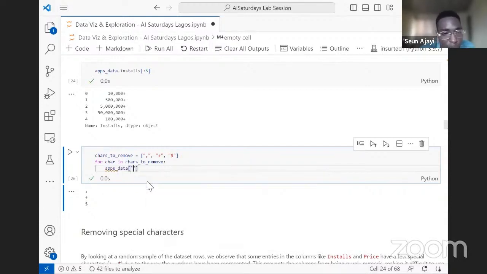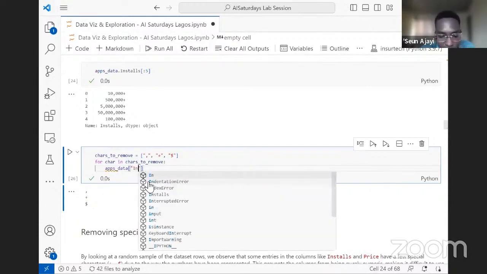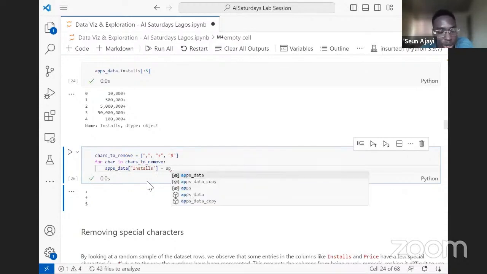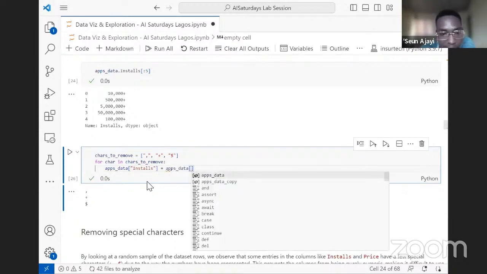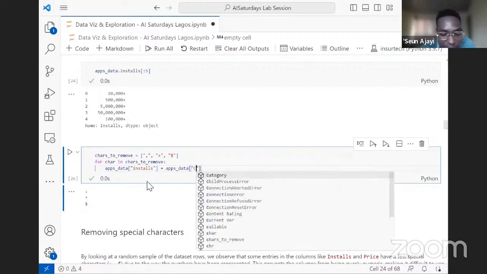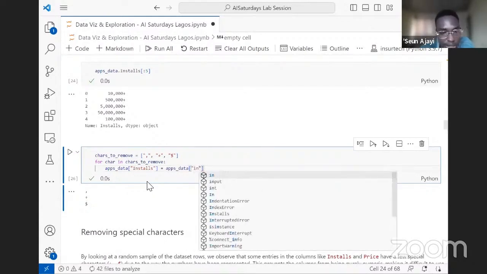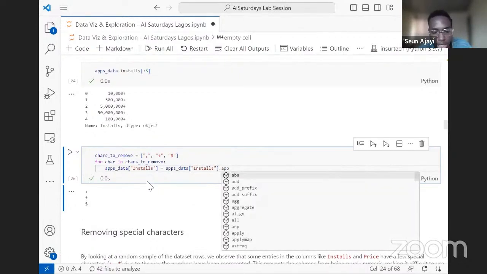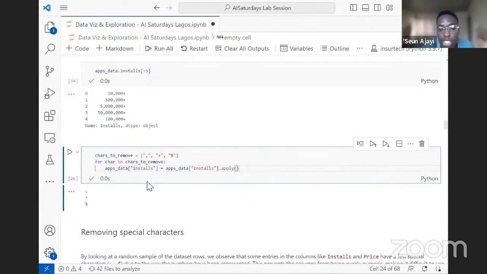We want to create a new column, but we are calling the column the same name as the installs column. This new column we are creating should go to the apps data, the data frame. Then it should access the installs column. And then Pandas has this apply method, which gives us the privilege to apply some functions to columns in our data frame.